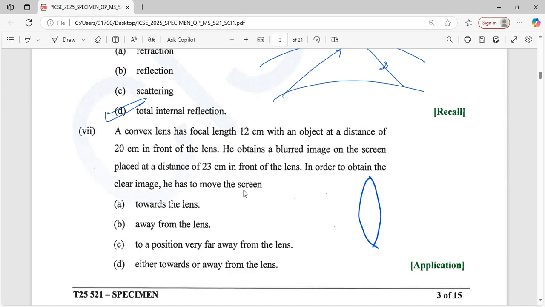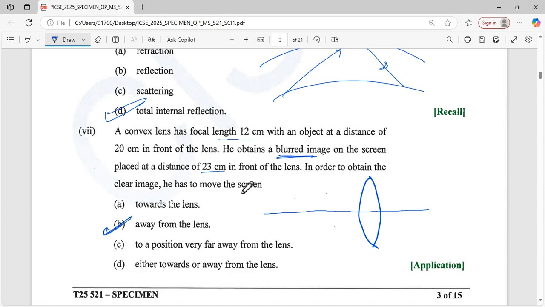12 centimeter in front of an object at a distance of 20 centimeter in front of lens. We obtain a blur image on the screen and place 20 centimeter in front of lens. In case of blur image on the screen, the screen is 20 centimeter in front of a lens. So if we move towards the lens, there is also blur. If away from the lens, the image must be clear. So option B is the correct. Okay.